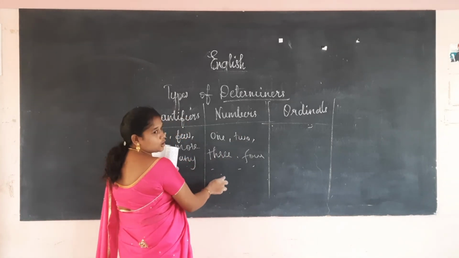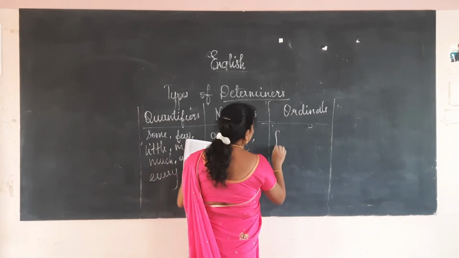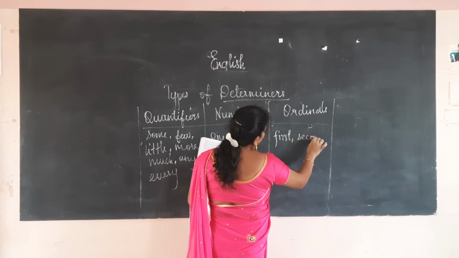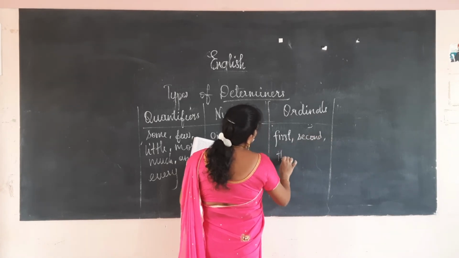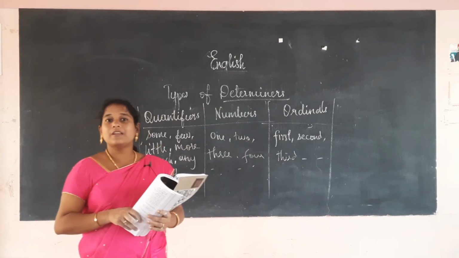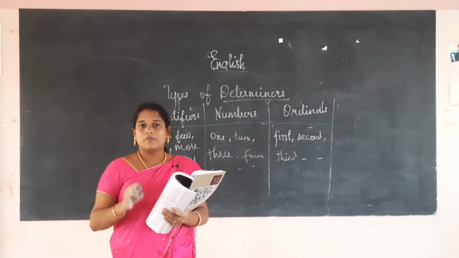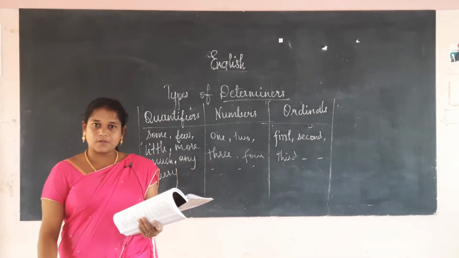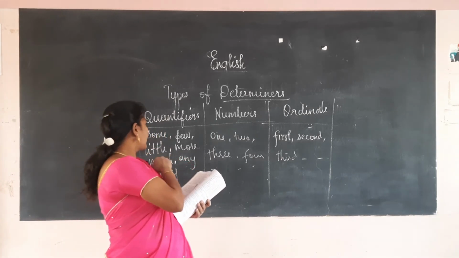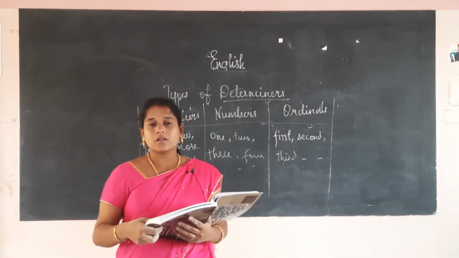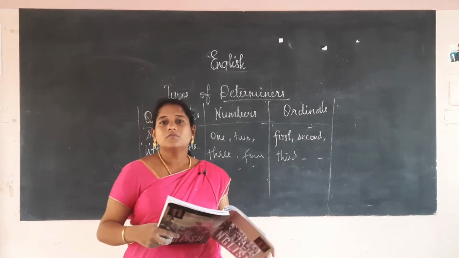An ordinal number is a ranking: first, second, third, fourth, and it goes on. So the types of determiners are six: article, demonstrative, possessive adjective, quantifier, numbers and ordinals. These are the types of determiners.